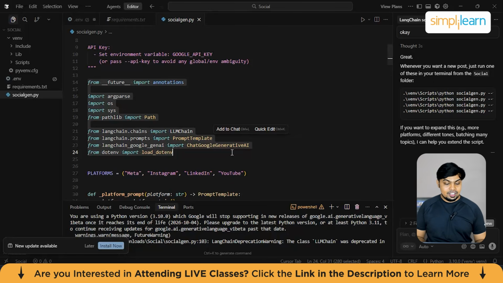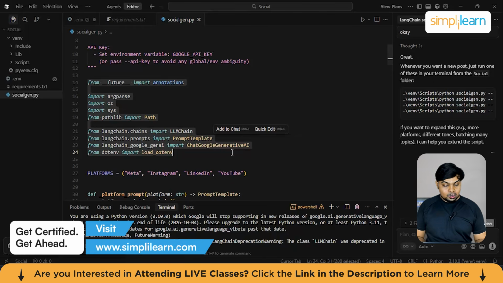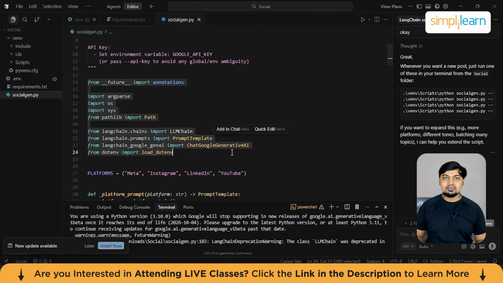So here we have from __future__ import annotations, import argparse, import os, import sys, and a lot more. This line is about future-proofing the code. In simple terms, it allows Python to treat type hints as plain text instead of immediately evaluating them. This helps avoid circular reference issues and improves compatibility with modern Python features. Now, why does it matter here? LangChain-based projects often use complex objects and type hints. This import ensures the code remains clean, flexible, and compatible as the project grows. You can think of it as preparing Python to understand modern structured code.